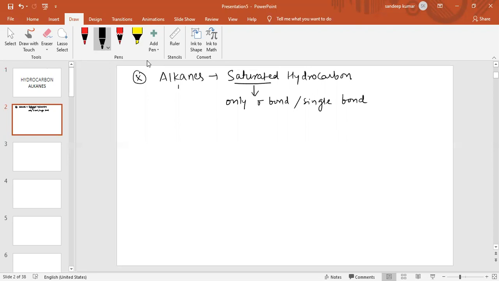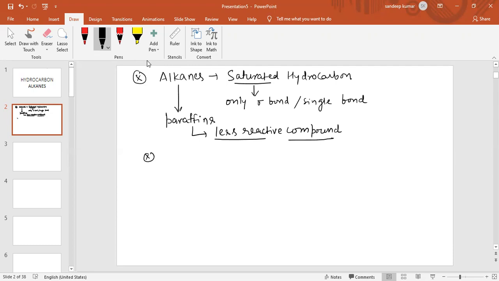See, alkanes are also called paraffins. Paraffins are basically less reactive compounds. So paraffins are less reactive compounds. Therefore, alkanes are also less reactive compounds.